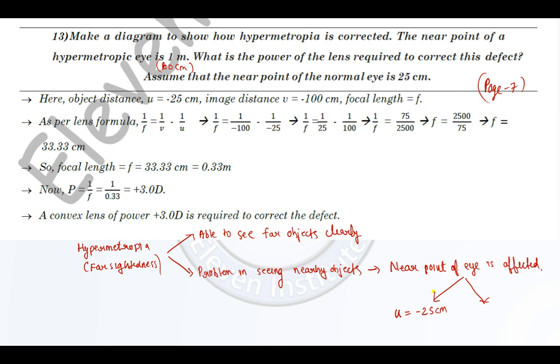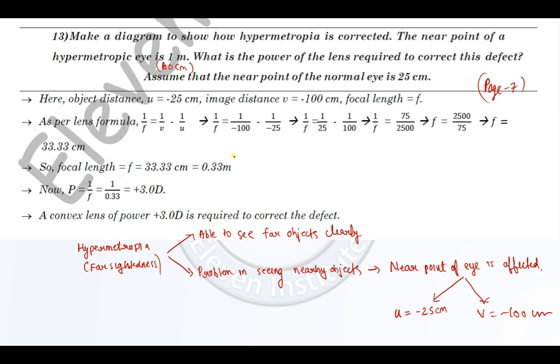So that will be our near point. Right, so again what will be our v? Our v will be given in the question as minus 100 centimeters. The near point of hypermetropia is 1 meter, which is minus 100. Again apply the lens formula, get the value of f. You can see f is 33.33 centimeters. Converting into meters, we get 0.33 meters. The answer is positive.